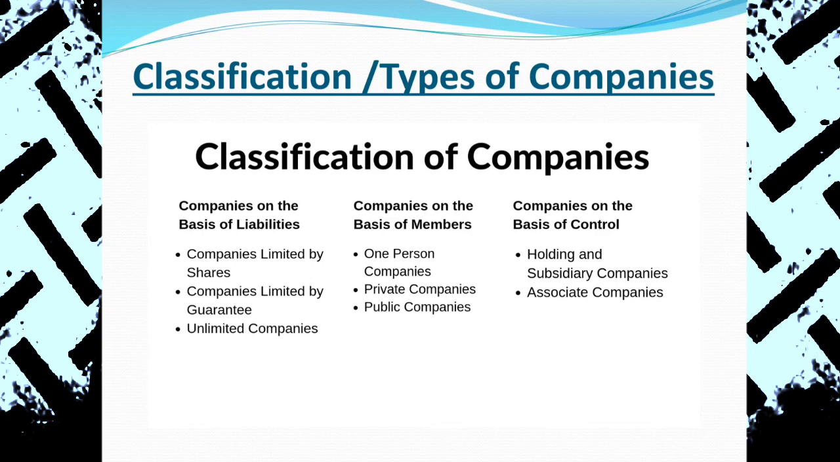And the next one is companies on the basis of control. Yes, holding and subsidiary company. In a subsidiary company, more than 50% of the shares are held by the foreign company or the holding company. Subsidiary company को 50 भन्दा बढी शेयर चाहिँ holding company ले खरिद गरिराखेको हुन्छ. It is this one. And associate company, joint venture.